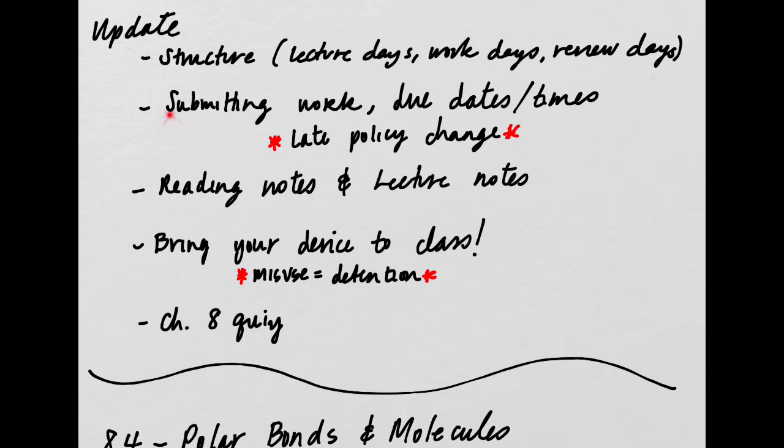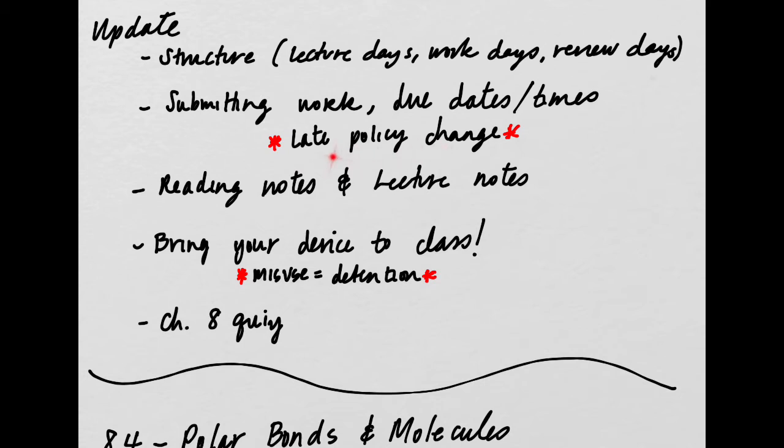For submitting your work, we're going to go back to submitting your work strictly on Google Classroom. If you want anything graded, it must be submitted on Google Classroom. The due dates and times will be on Google Classroom, and it will either be by the end of the period or the start of the period the next day. It will be one of those 2 times.